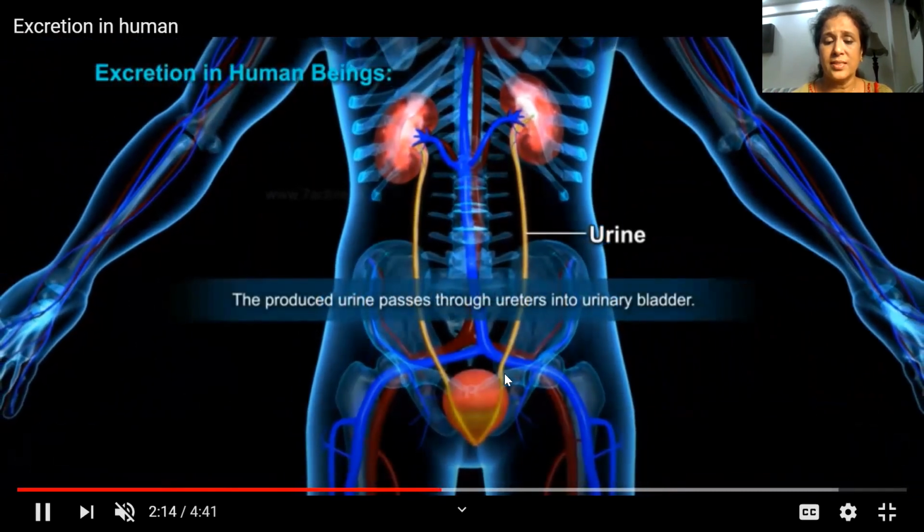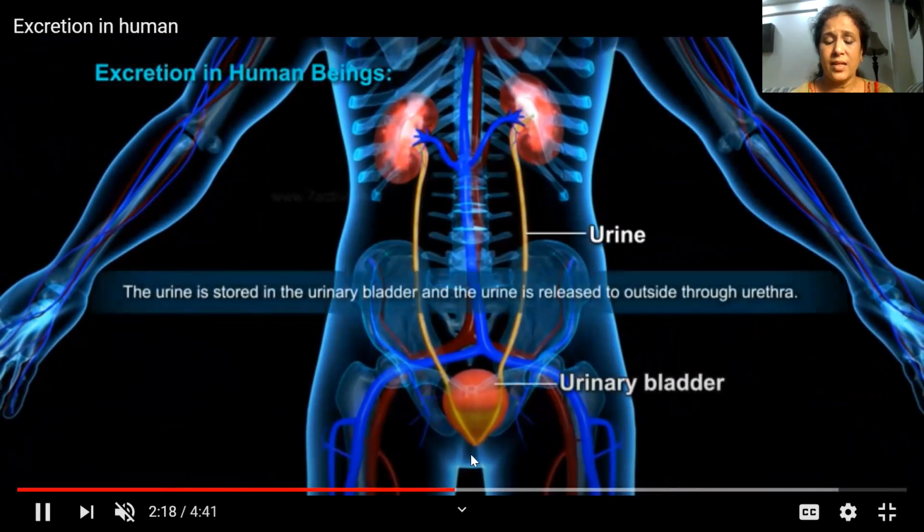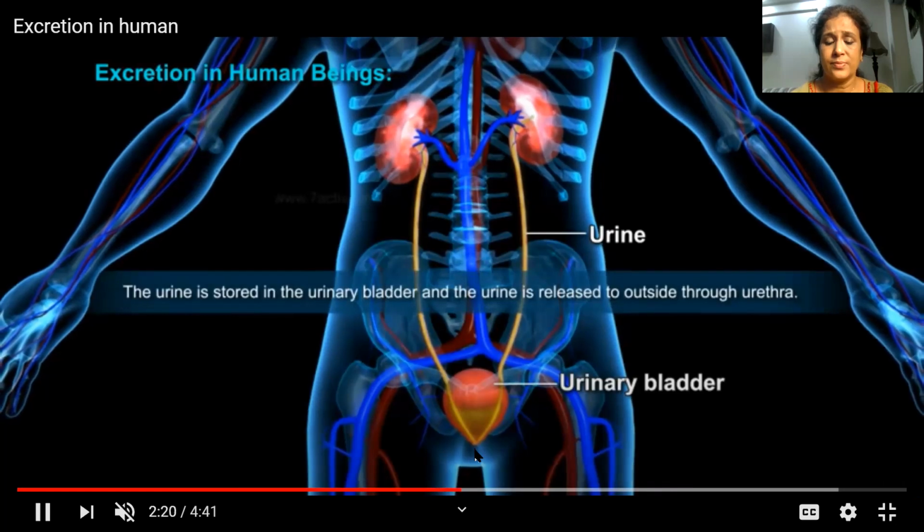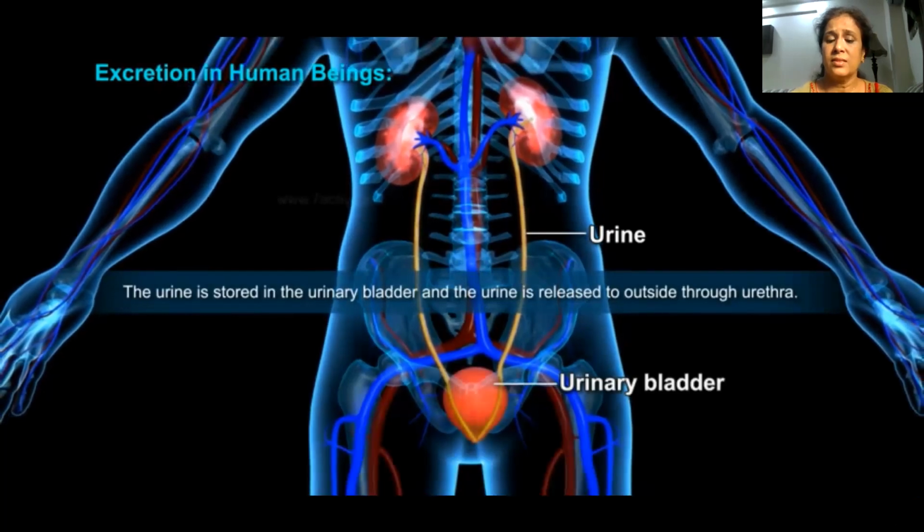This ureter is collecting the urine in the bladder, and through urethra, this is excreted outside the body. So now, how this urine is formed in the kidney. So now we will learn about the process of urine formation in our next video.